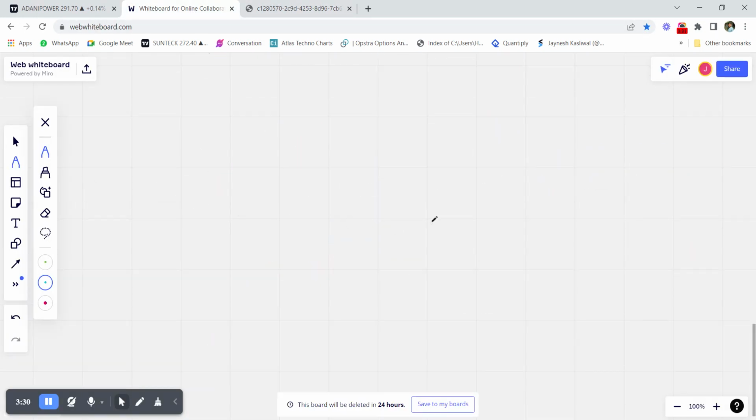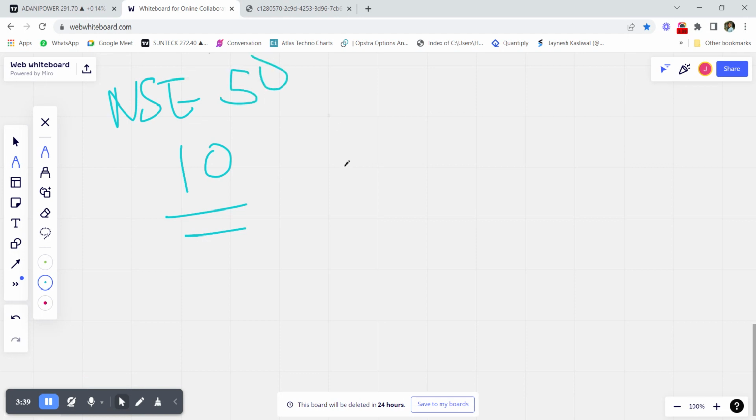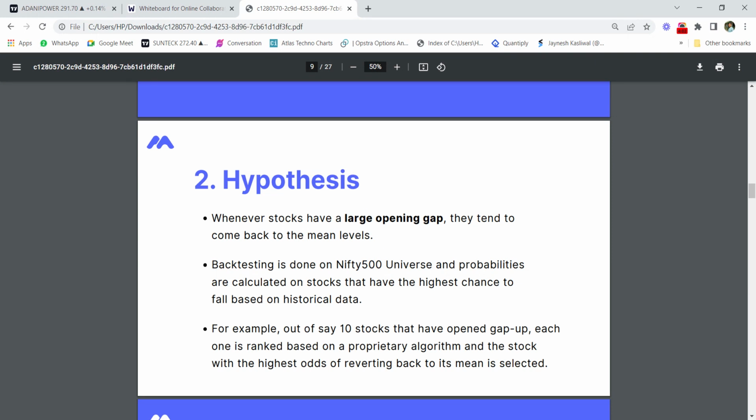Let's assume that from the NSE 500 there are 10 stocks that are opening gap up. Out of these 10 stocks, using our proprietary software, we have calculated the probability of each and every stock, to see which has the highest probability to come back to the moving average. Because not all stocks are definitely going to the moving averages, right? Each stock has a different probability depending upon its historical data. After that, the highest probability trade is given as a short trade for the day.